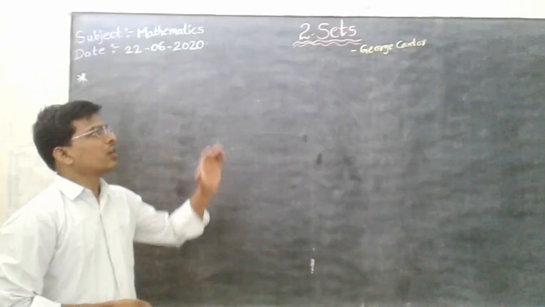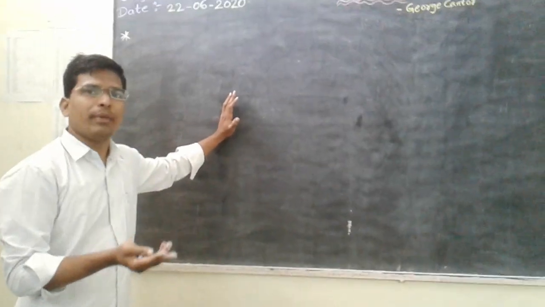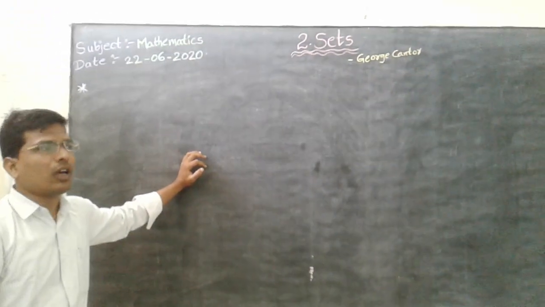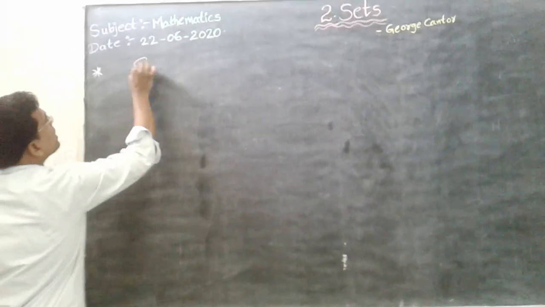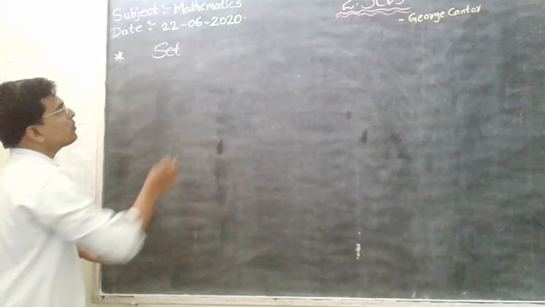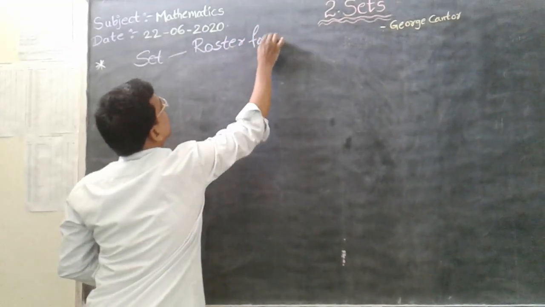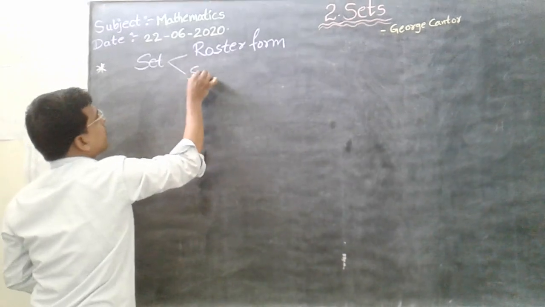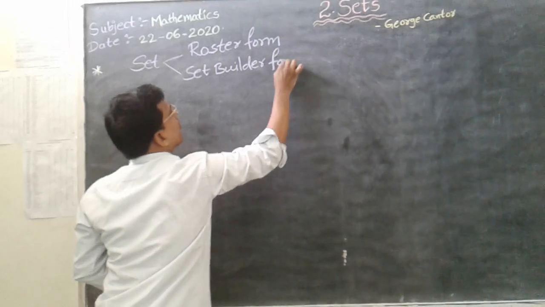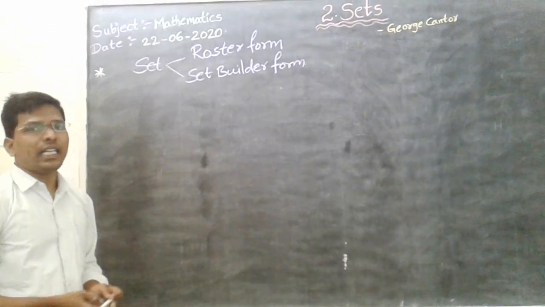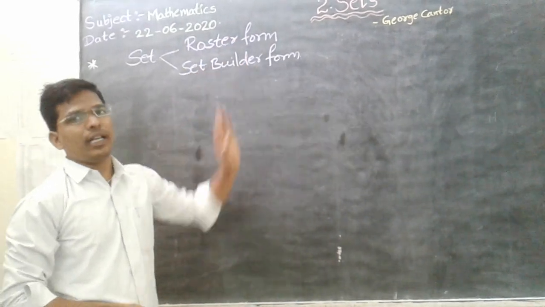Just now you have seen what is meant by a set, how to write a set, what is not a set, and the belongs to and does not belong to concept. Now, we can write a set in two forms. The first one is roster form. The second one is set builder form. Okay, we can write the set in two forms. First one is what? Roster form, and second one is set builder form.